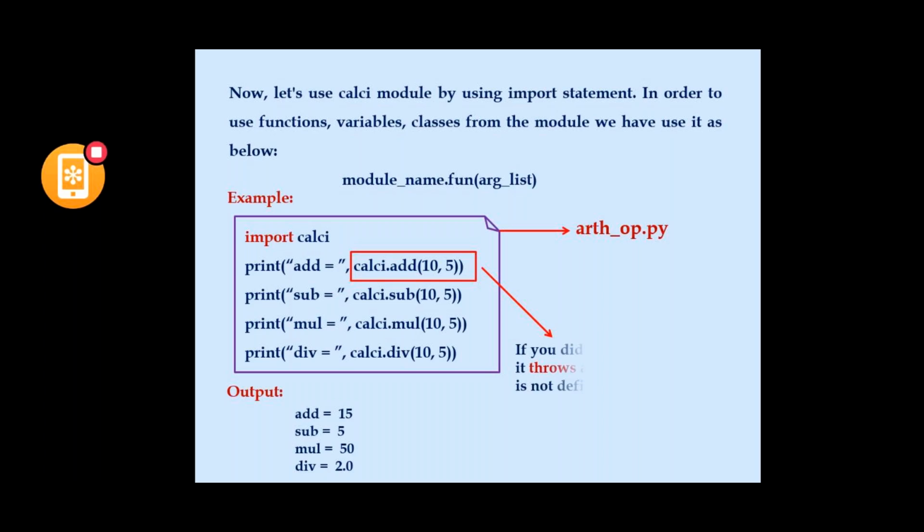It throws a name error, that is name add is not defined, because add, subtraction, multiplication, division, all these methods are defined in calc.py, and from that calc.py we are using these functions.